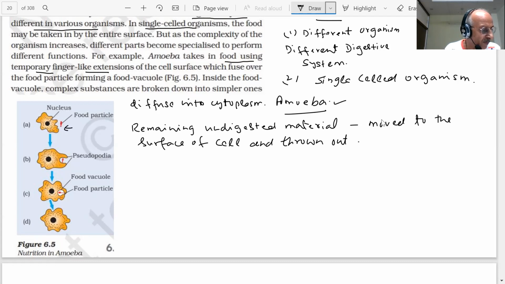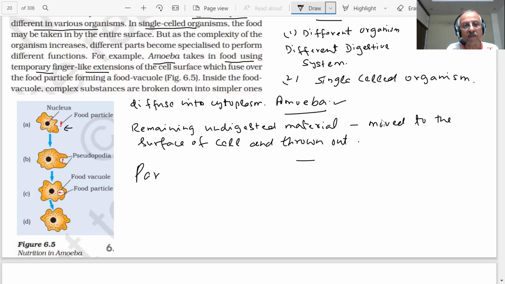So in Paramecium, which is a unicellular organism, the cell has a definite shape and food is taken at a specific spot. Food is moved to the spot by the movement of cilia, which cover the entire surface of the cell. So this is the story when we talk of amoeba, students. This is a single celled organism.